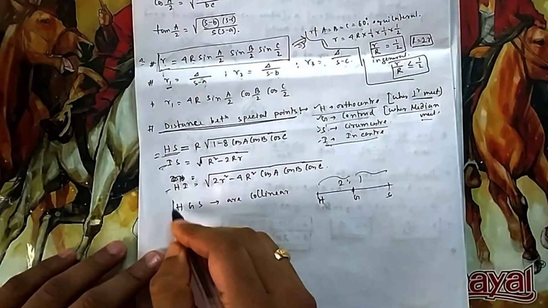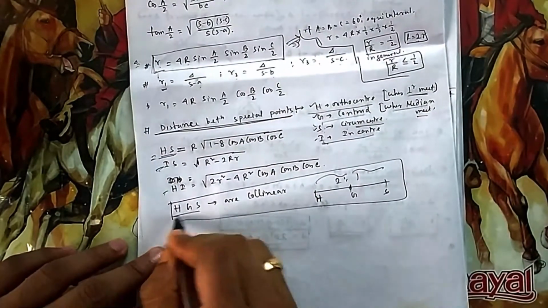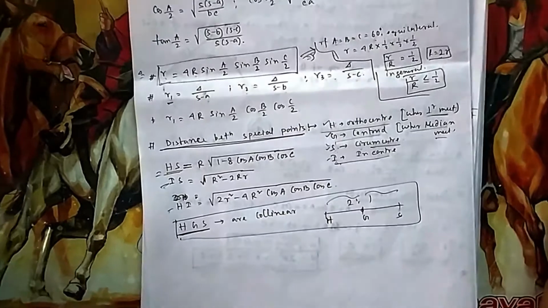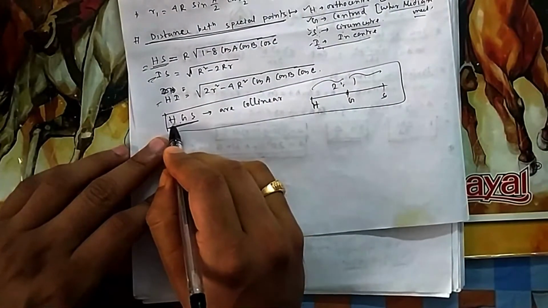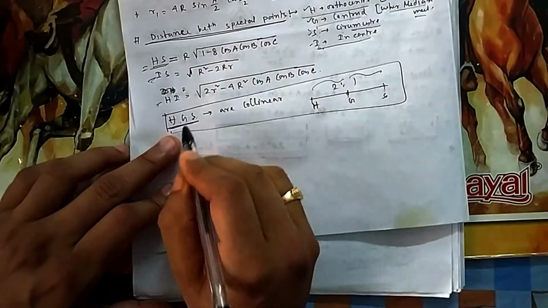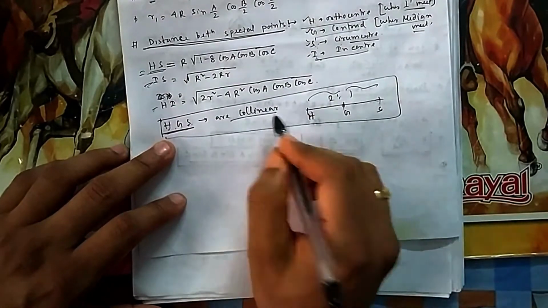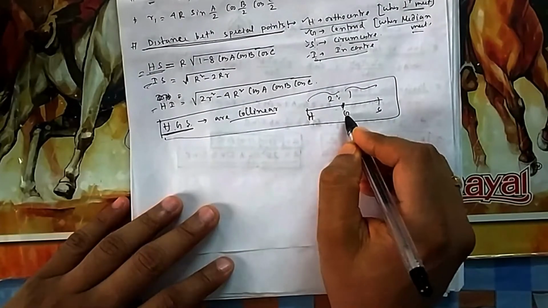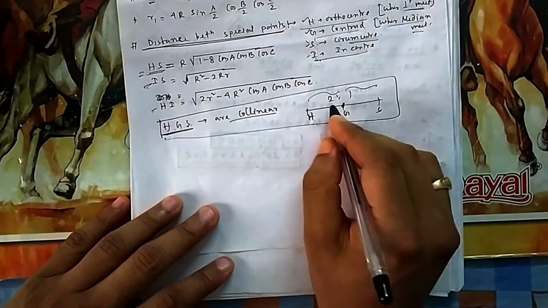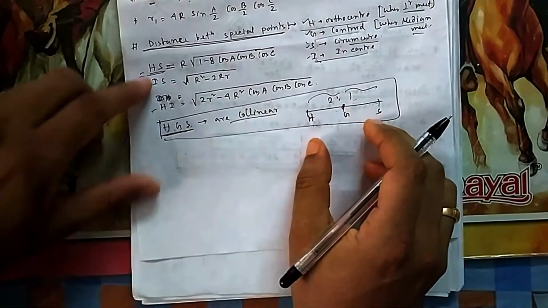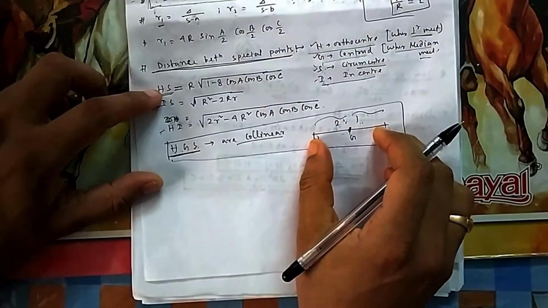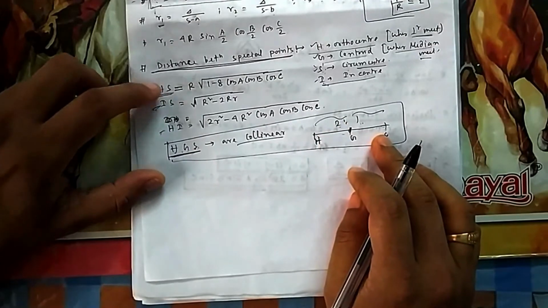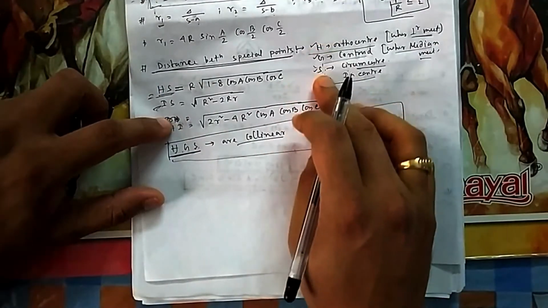And one more thing, this is again a very good analogy. HGS, in short form we remember it in Hindi as "Ho gaya shuru", which means it has already started. So "Ho gaya shuru". HGS, these are always collinear. We remember it that way also. So they are collinear. And G, you know, the centroid always divides the median in a 2:1 ratio. Here also it divides in a 2:1 ratio. So once you know the HS formula, you know the distance HS. Now you can easily find the distances HG and GS using the 2:1 ratio. That's why if 3 formulas are known, then you can find the distance between any 2.